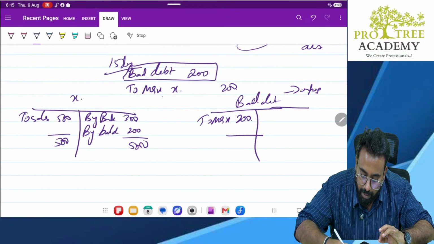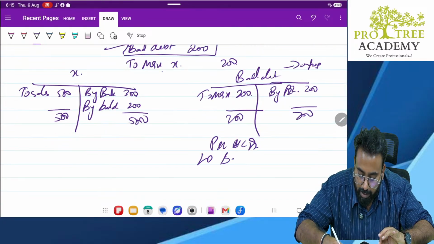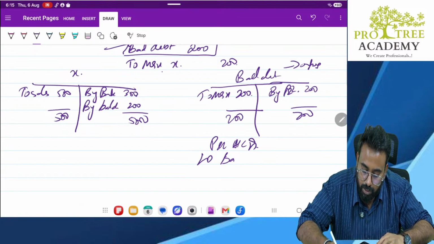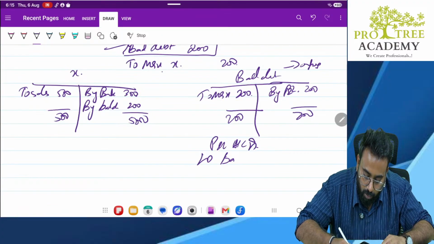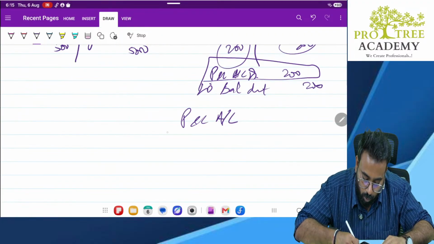So what is the entry? P&L account debit to bad debt 200. The bad debt account gets closed and the amount gets transferred to P&L. Now if you open the P&L account, it will be showing like this: To bad debts 200.